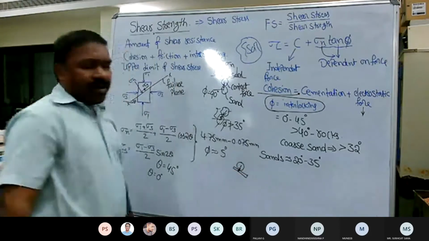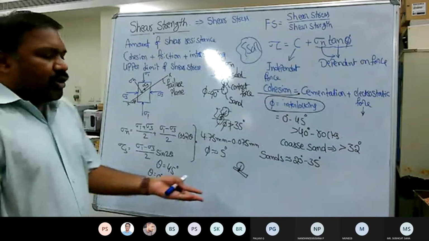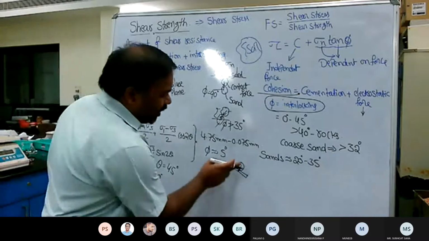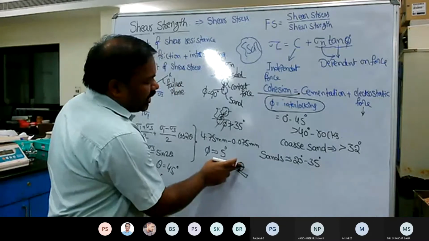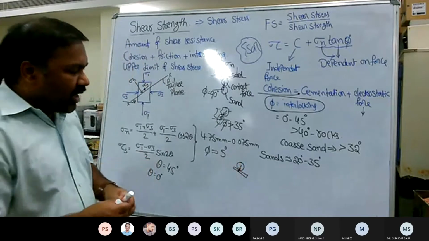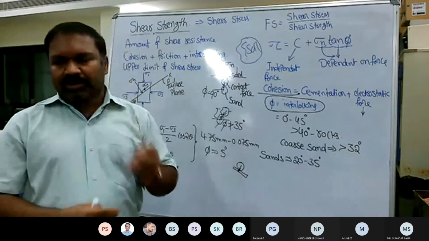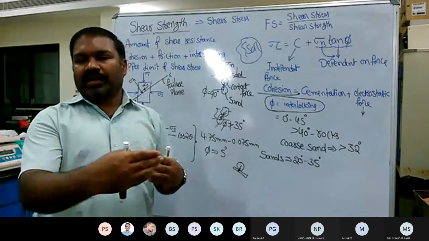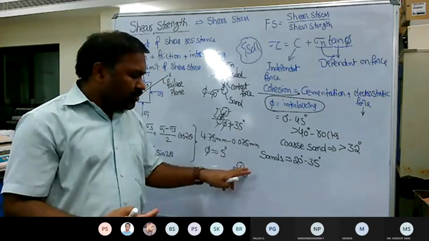But under wet condition, it may be completely absent, because the moment this sand particle adheres onto the clay particle, because of the electrostatic force and the presence of water, there may be slippage of particles between the coarse grain and the fine grain, or the clay and the sand. Slippage may be possible.